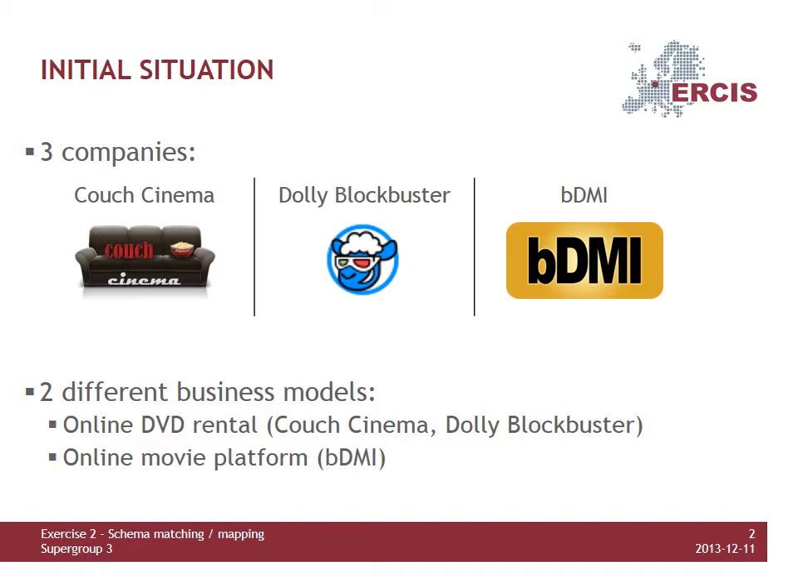Couch Cinema and Dolly Blockbuster are two businesses following the same business model, a movie rental service. In order to face the strong competition in the market of classic online movie rental services, e.g. Amazon's LoveFilm or iTunes, Dolly Blockbuster and Couch Cinema needed to combine their customer base and streamline their services. Therefore, they decided to merge into one company.